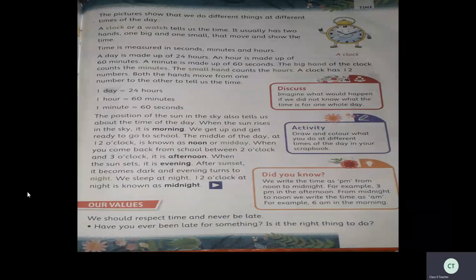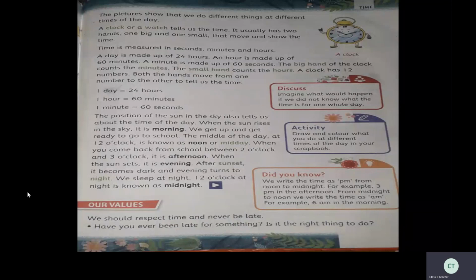Okay. Now our values. We should respect time and never be late. Time is very, very important in our day-to-day life. If time is lost, we can't get it back.